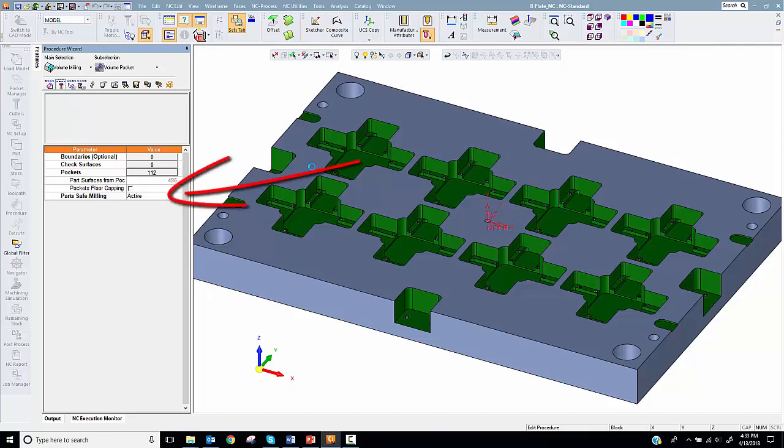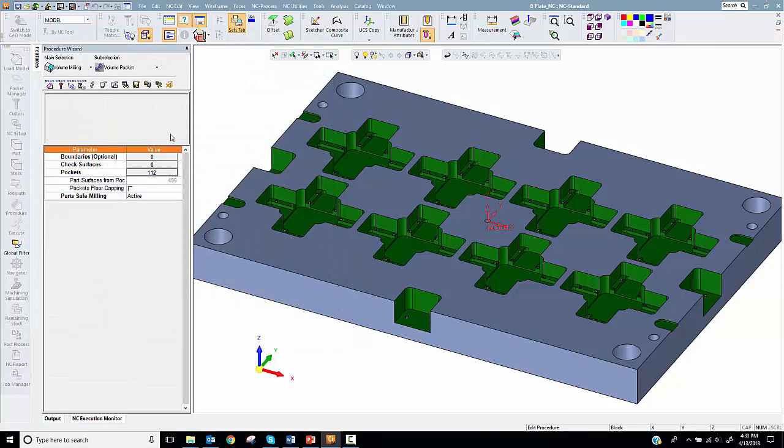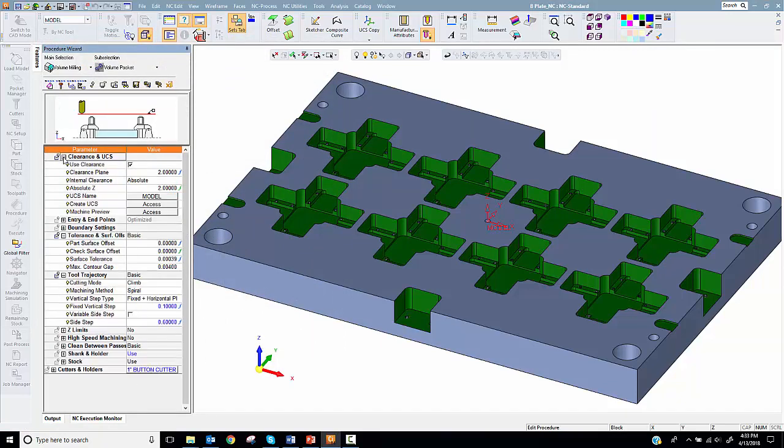It's important to verify Part Safe is set to active. Select the cutter. Adjust the motion parameters and surface offsets. Go ahead and calculate.